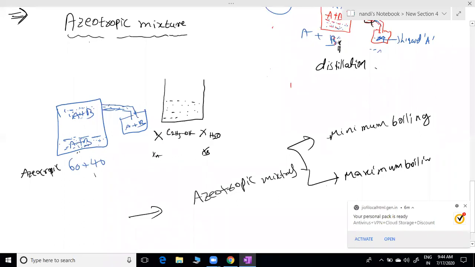Completed revision? Let me know after revision is completed. Just look at all the examples. I'm going to be asking you examples: positive deviation examples, negative deviation examples. On graphs also we can check it. Please look into that, everyone.